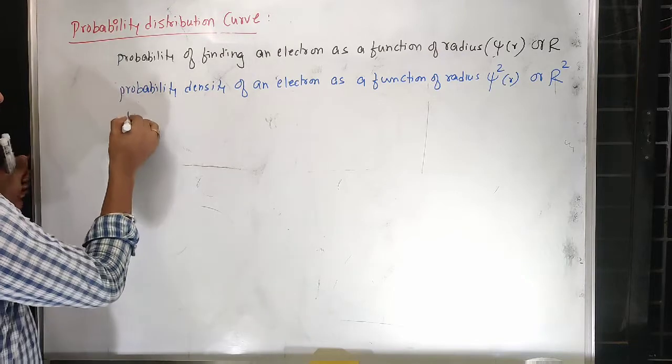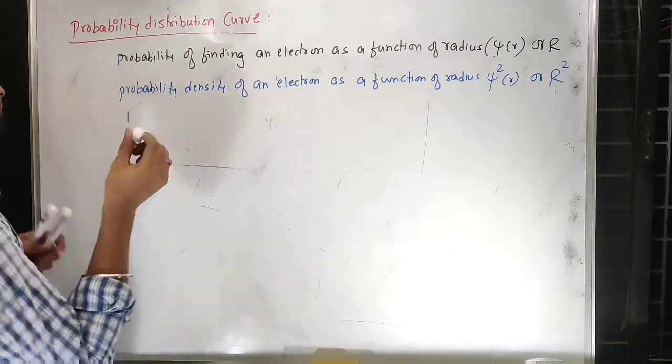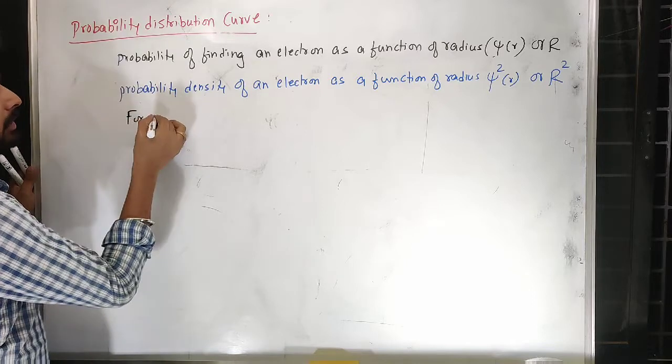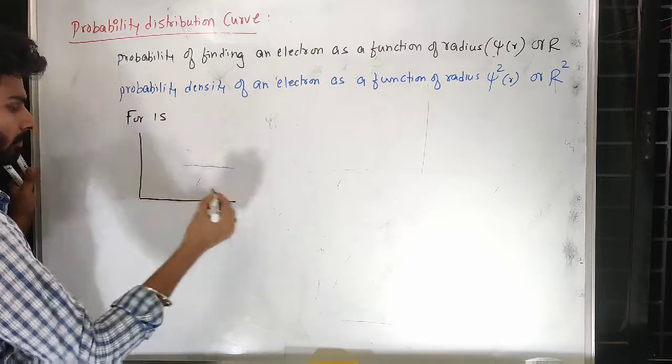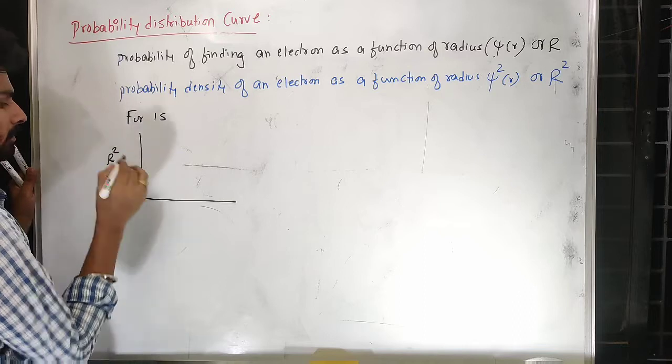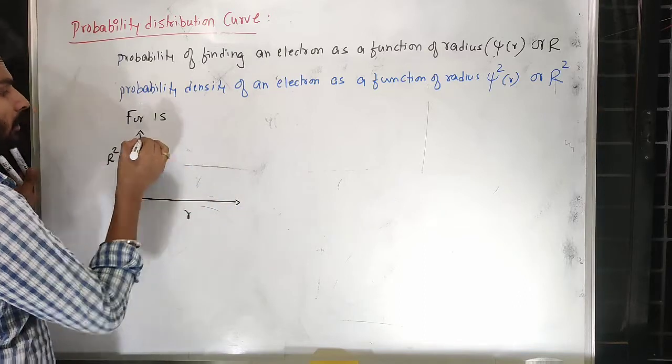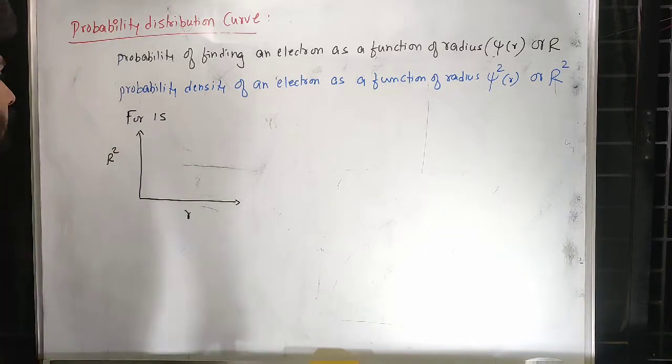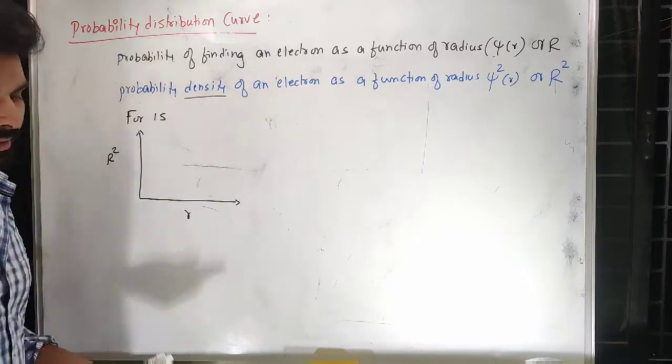So for, let us say, 1s, how I can do this, r square versus r. So here density, probability density.